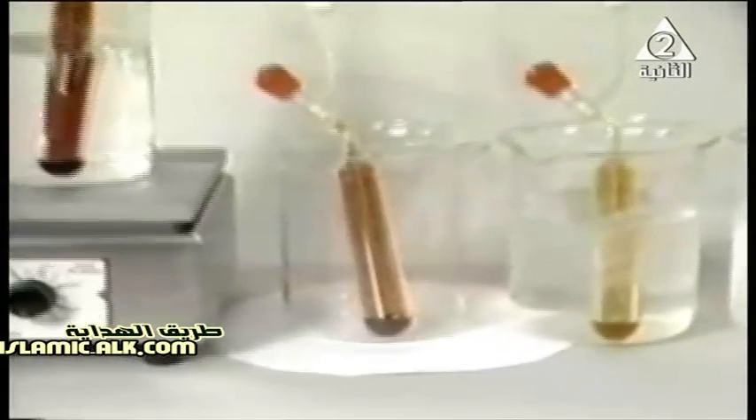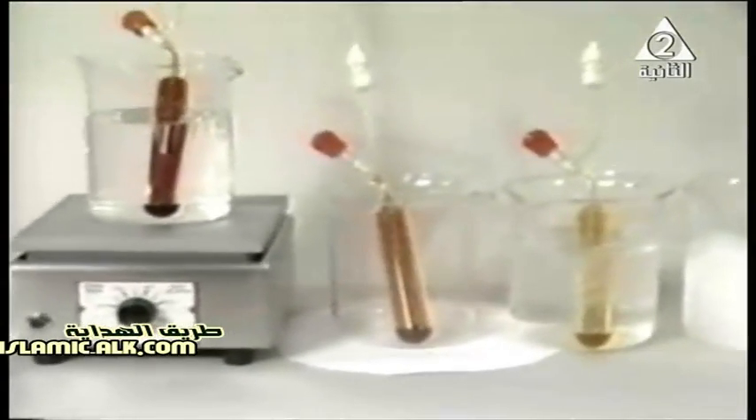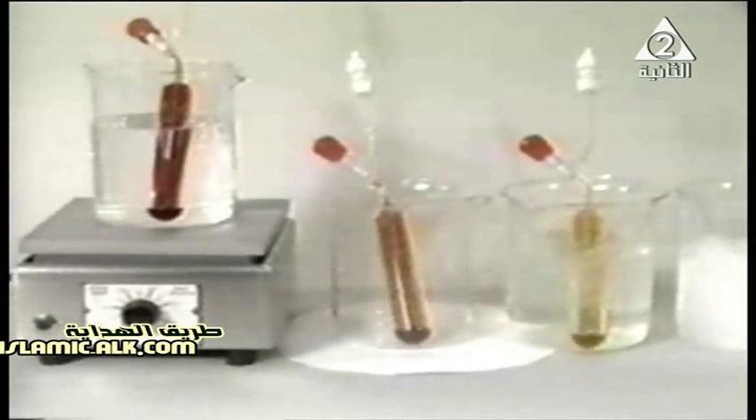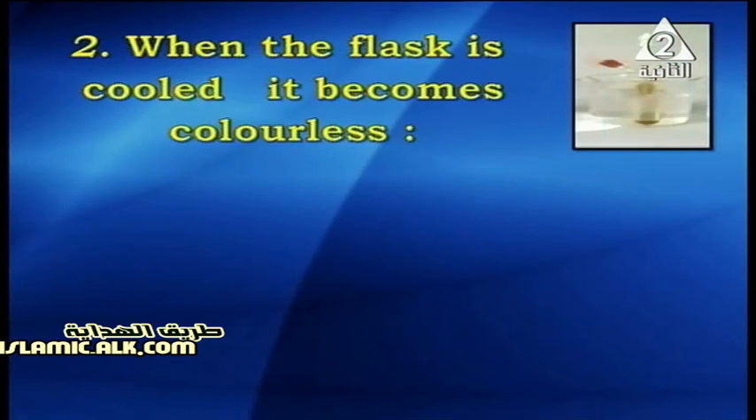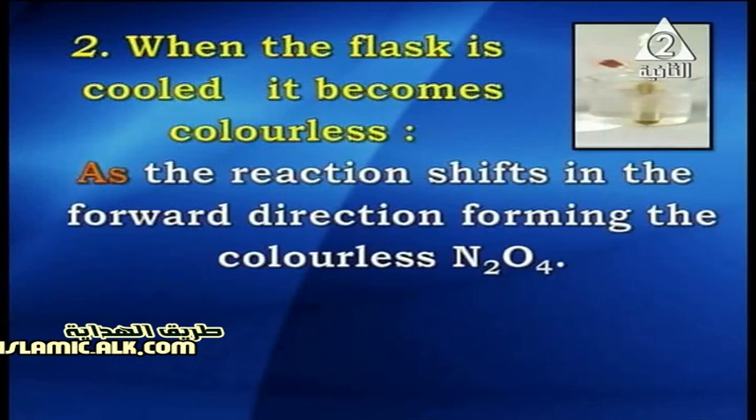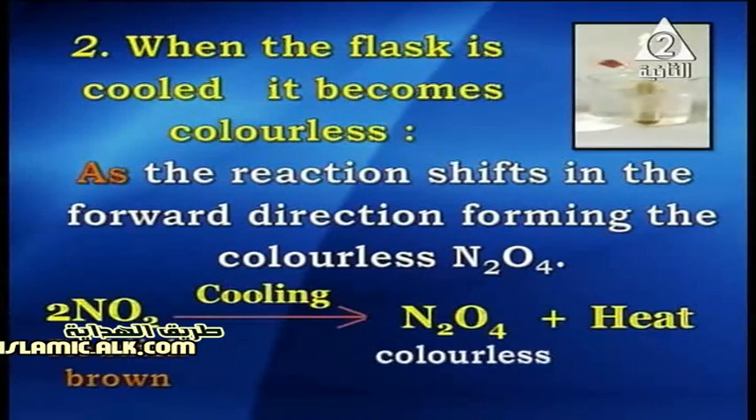Here, the reaction shifts to form more nitrogen dioxide by heating and forms dinitrogen tetraoxide on cooling, and so shows the effect of increasing or decreasing temperature on the reaction. So, my dear student, when the flask is cooled, it becomes colorless, as the reaction shifts in the forward direction, forming dinitrogen tetraoxide. As the equation proceeds, here 2 moles of NO2 that has reddish brown color, on cooling forms dinitrogen tetraoxide, which is colorless and gives out heat.